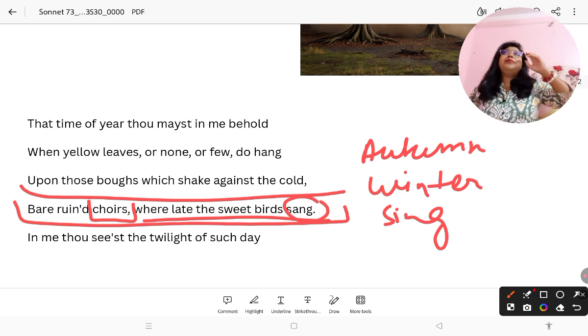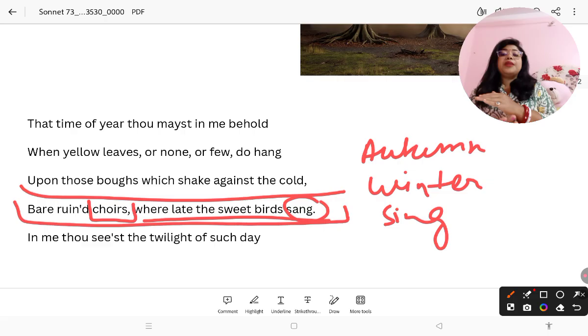So I remember the Hindu mythology, where it is said that our body is like a temple and the soul is like a bird, right? It is my opinion, I didn't read it from anywhere, that the poet compares himself to a church, and the birds are like the soul which used to sing. When he was very young, he was full of energy, he used to sing. The birds used to sing in the church.